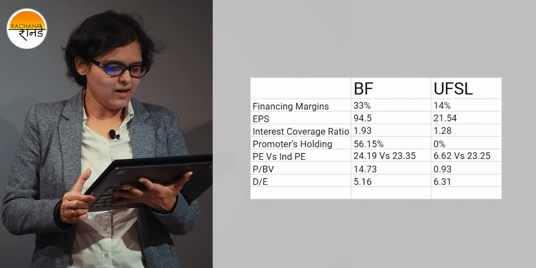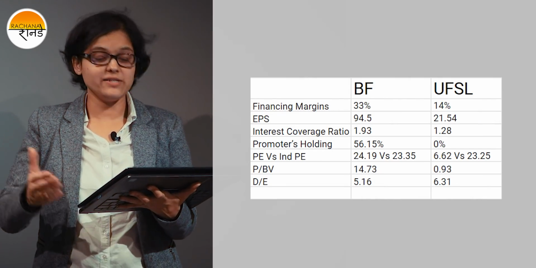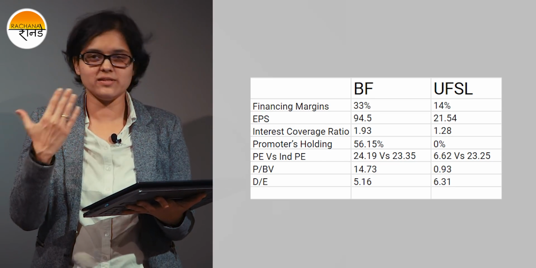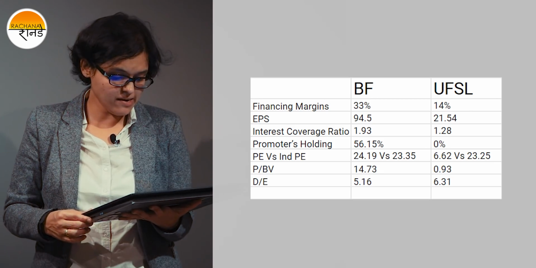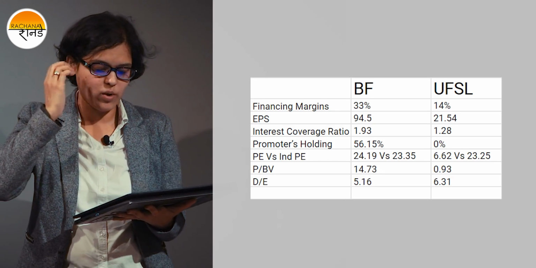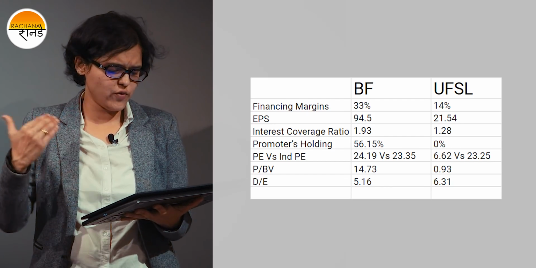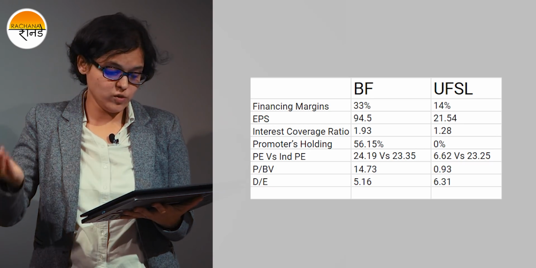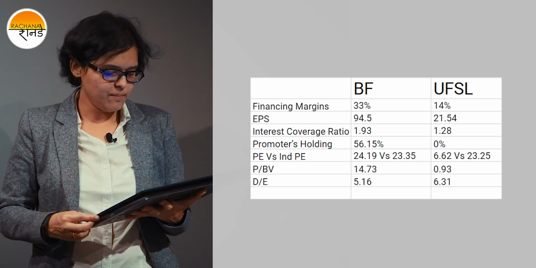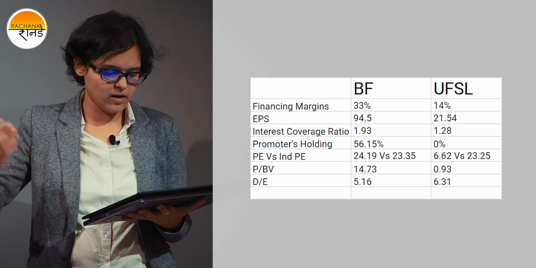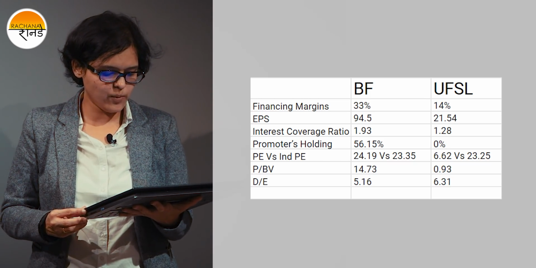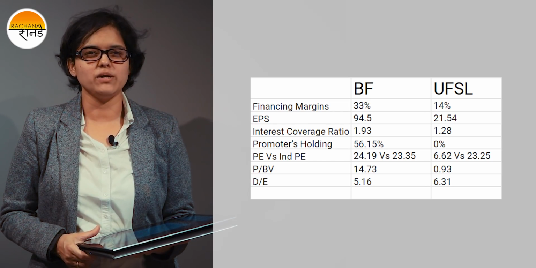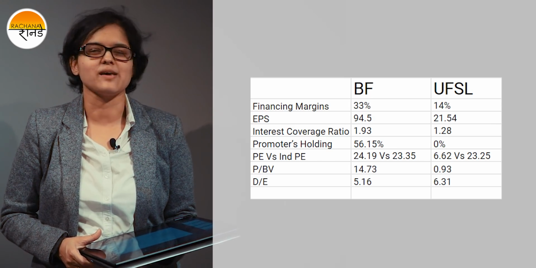Bajaj Finance's financing margins, I should say, are 33% versus Ujjivan at 14%. EPS of Bajaj is 94 versus Ujjivan at 21. Interest coverage is good for Bajaj, again 1.93 versus 1.28. Promoter holding is also 56% versus 0% for Ujjivan. PE is 24 for Bajaj, but Ujjivan has a PE of only 6. Price to book value is 14 for Bajaj and only 0.93 for Ujjivan. For debt to equity, Bajaj is 5 and Ujjivan is 6.31. All in all, you might have understood that Bajaj is far better in financials compared to Ujjivan.